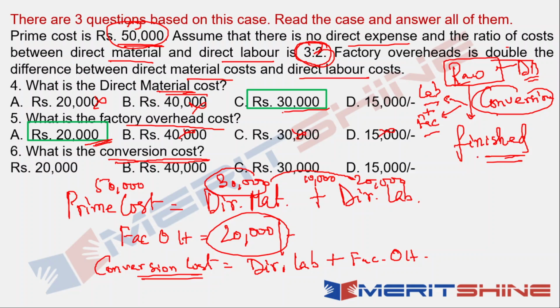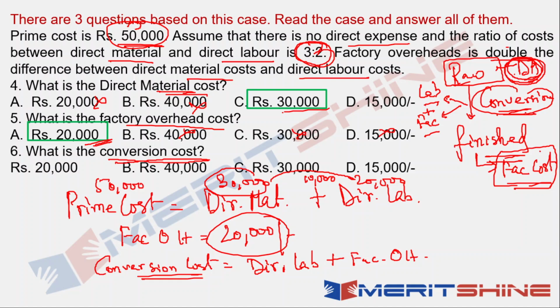Another way would be, when I have the finished product, the cost would be factory cost. So this finished product cost is factory cost, and out of it, what would be the conversion cost? If I deduct the direct material cost, then whatever is left is conversion cost.